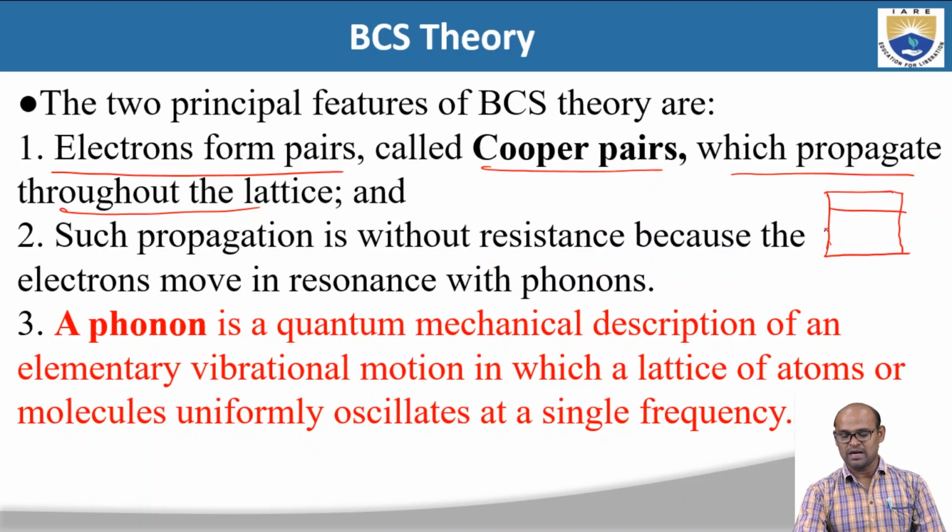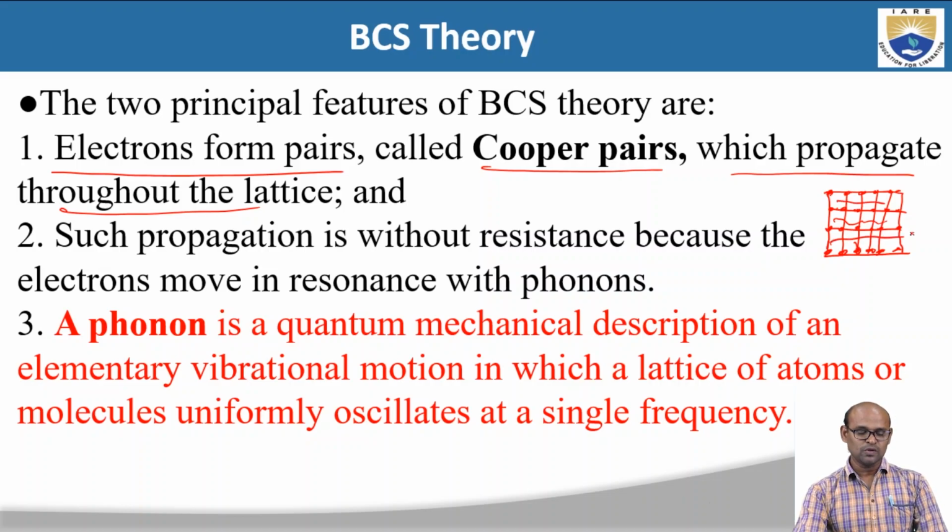A lattice is nothing but the arrangement of atoms in a regular periodic manner, with each lattice point occupied by an atom. These atoms have free electrons, and all these free electrons run through this lattice.